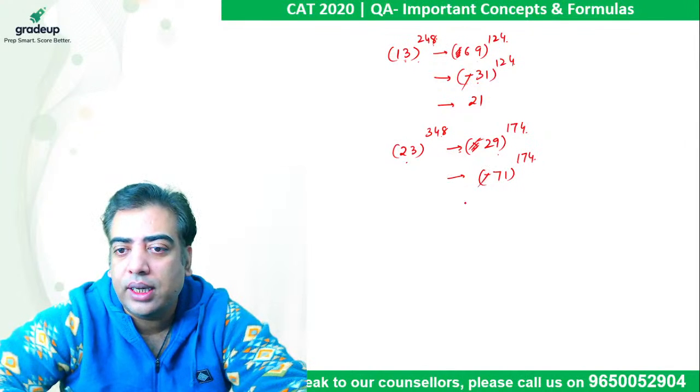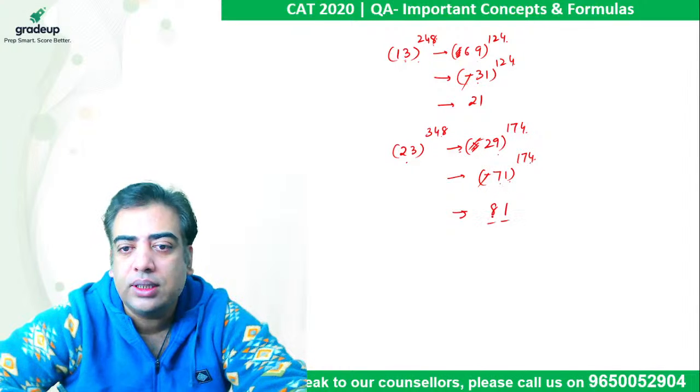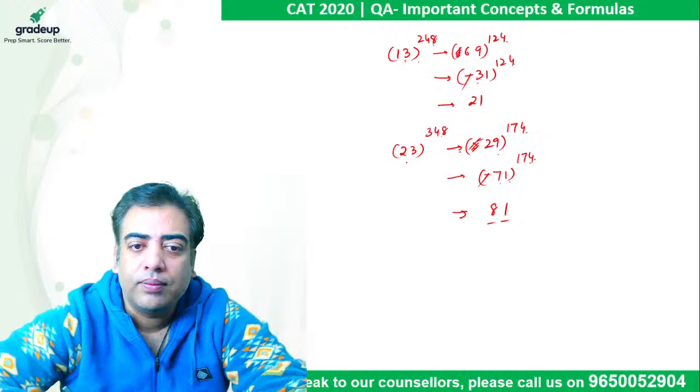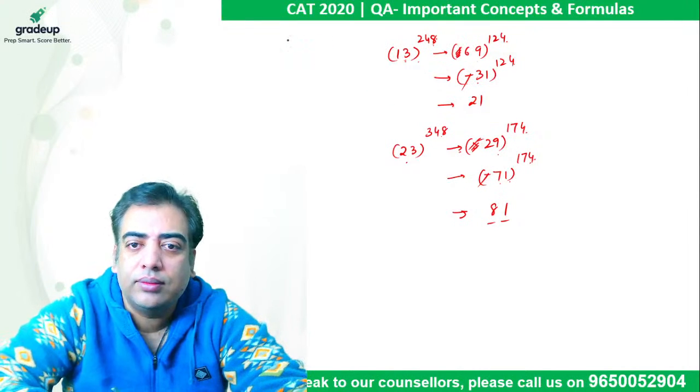Power is even, negative sign should be eliminated. So 1 will come as it is. 7 4s are 28. Last two digits come out to be 81. Similar will be the case when numbers are ending in 7.